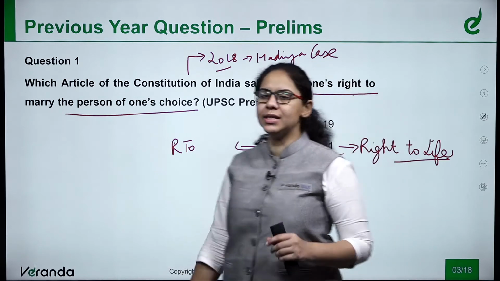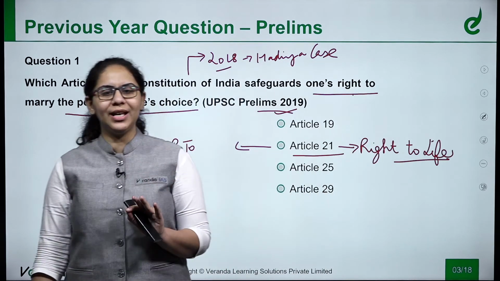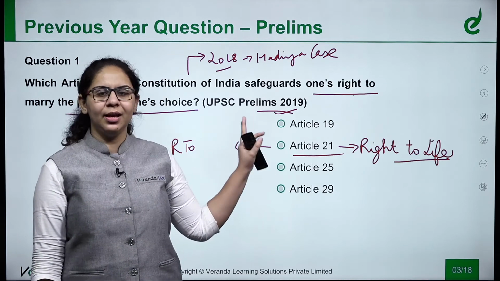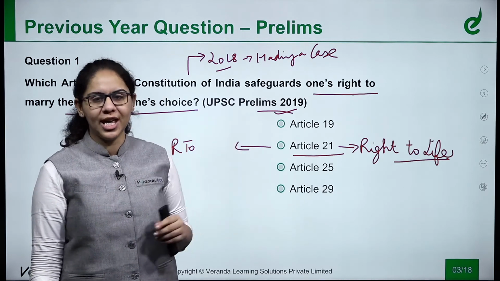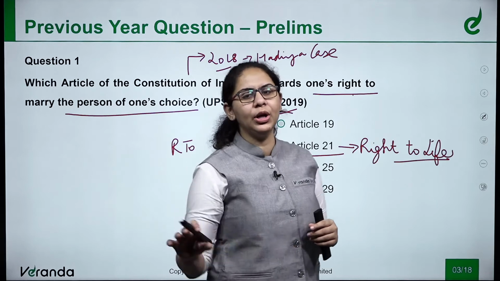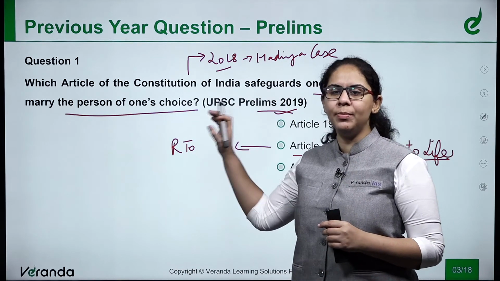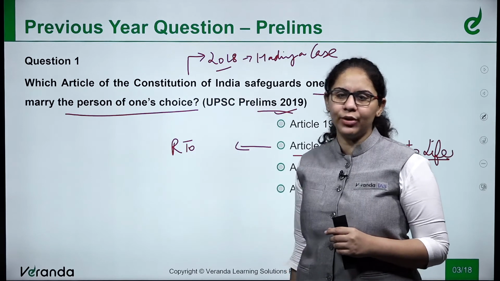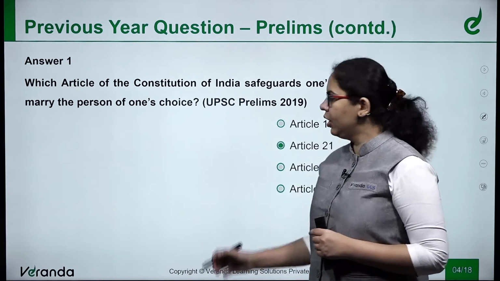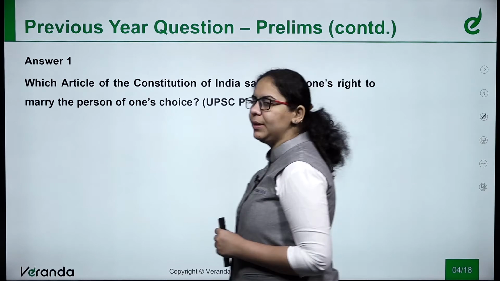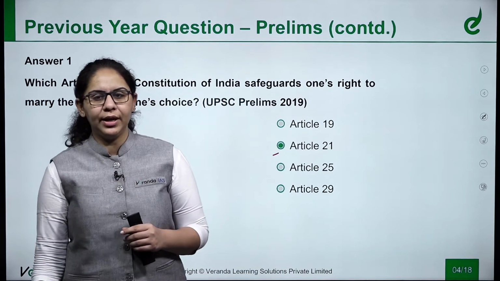This is what was asked in 2019. So with current affairs, questions come like this. It was a very new question for the aspirants of that time. No book contained the right to marry the person of one's choice in the list of rights given by them. So the right answer is option B, Article 21, right to life.